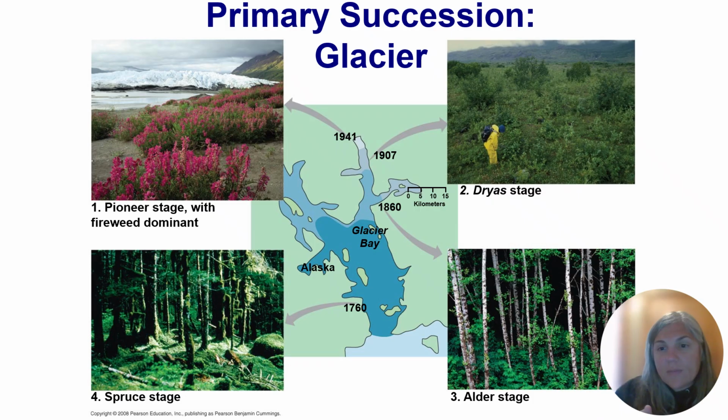So we have different areas in this place in which succession has begun. We can look at the time since the ground was exposed by the glacier receding, and they observed the plant communities at those different time stages. And you can see from the graph, I think the oldest, the glacier receded in 1760, and then we have 1860, 1907, and 1941.